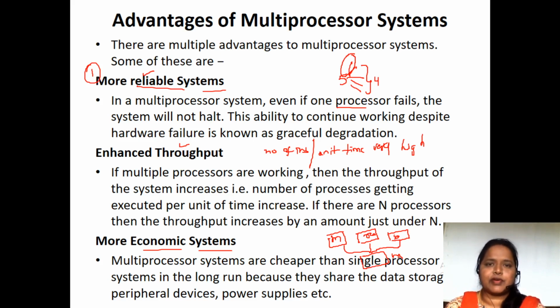With multiprocessor, we need not keep individual memory, individual buses, individual resources for each and every processor. All will share common resources. So these are the major advantages in the multiprocessor system.